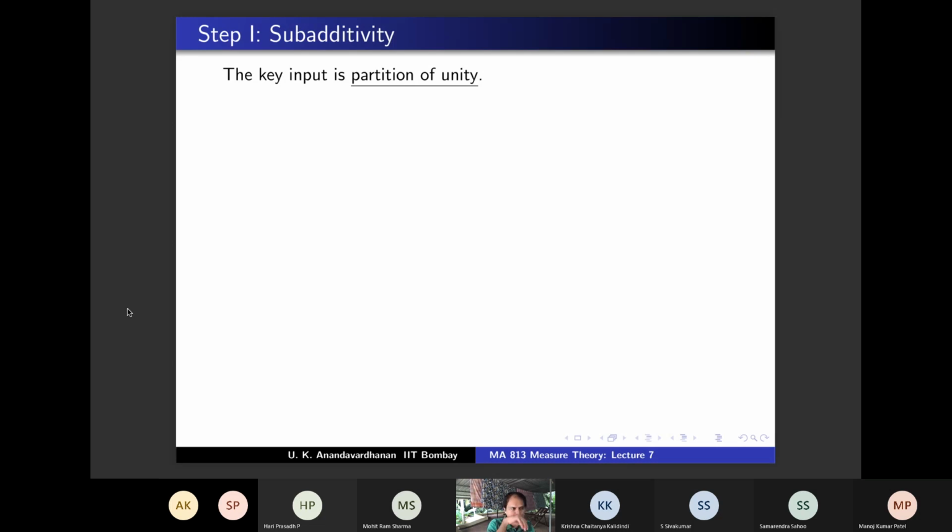The key input is partition of unity. So what we are going to do is, you want to prove that mu of the union of E_i is less than or equal to the summation of mu of E_i, where i is 1 to infinity.